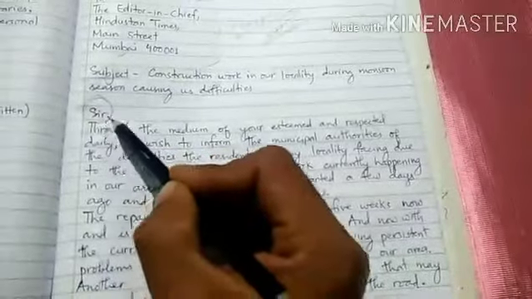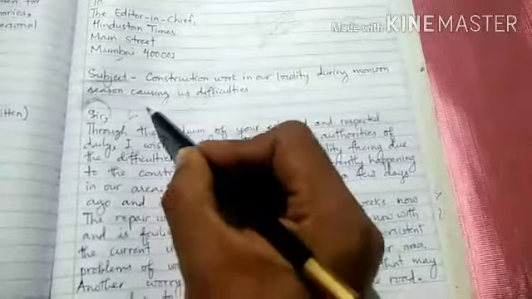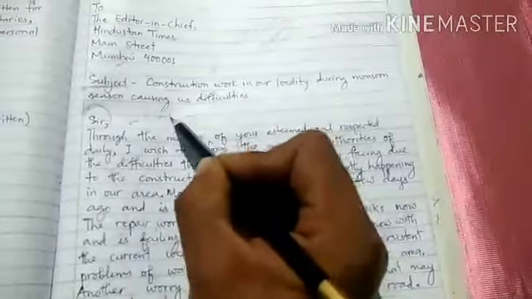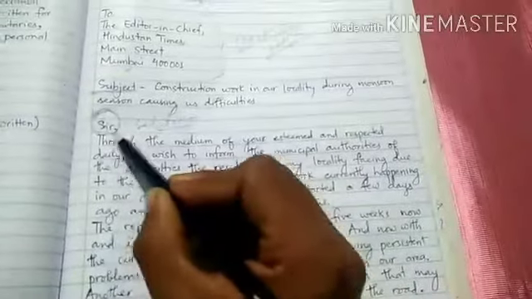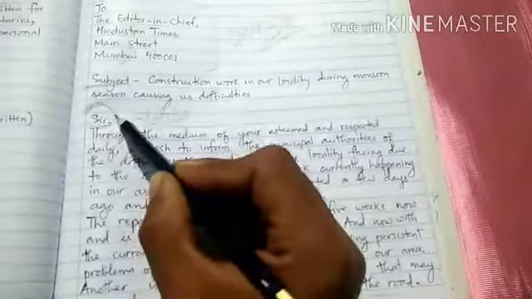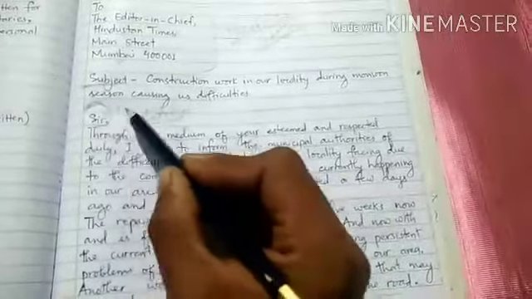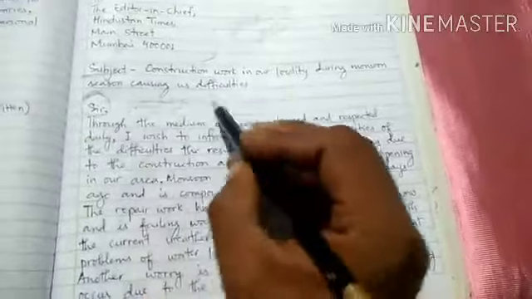But before writing the body of the letter, I will write the salutation. Okay, salutation. So here I could write, here I may write dear sir also, respected sir also, otherwise only sir also. Okay, this is the salutation, greeting.